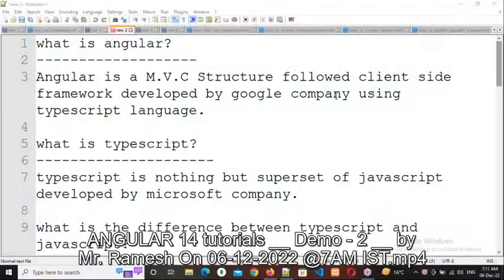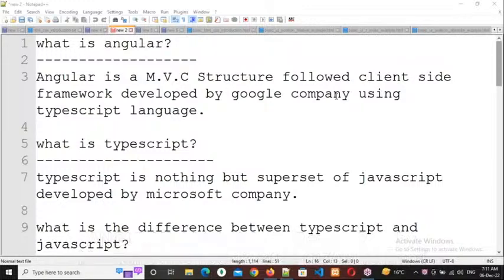Welcome to my second demo class, everybody. My name is Ramesh. I have 13 plus years of experience as a web developer and a trainer. In the last class, our introduction class, we discussed what is Angular, what is TypeScript, and the difference between TypeScript and JavaScript, but only one point.